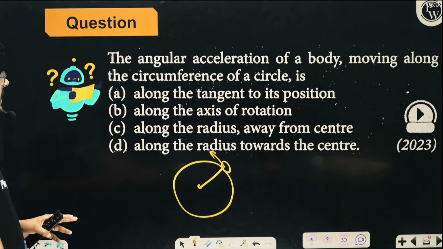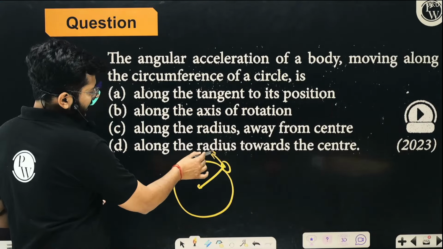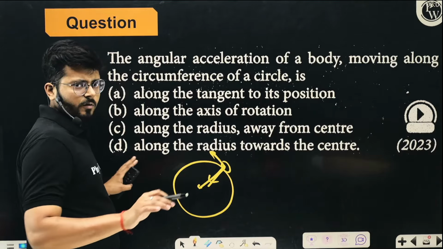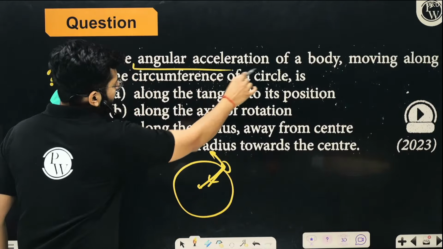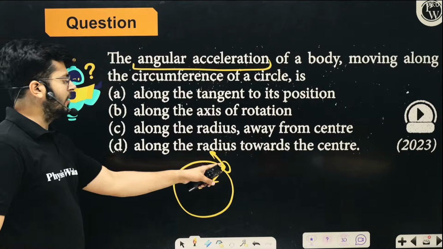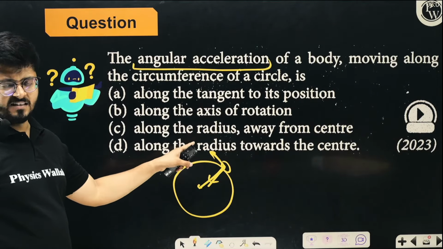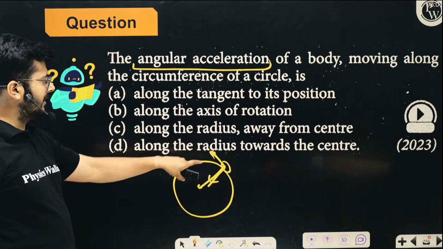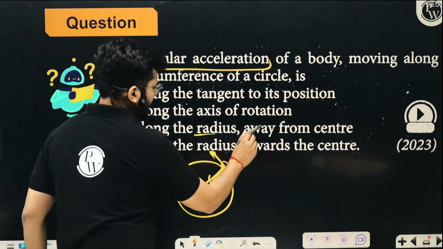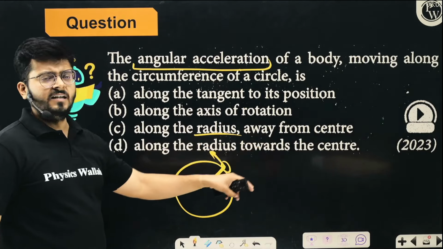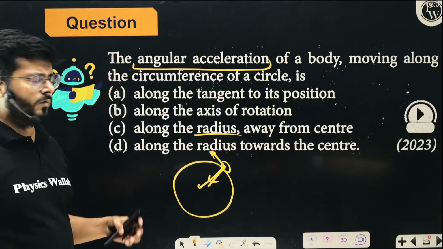See, this is the linear acceleration, this is the centripetal acceleration, right? We are not asking about any of that. We are asking about angular acceleration. Think about it. Is it along the tangent? No, along the tangent we have tangential acceleration. Along the radius we have centripetal acceleration, towards the center and away from the center, it is centripetal and centrifugal things.